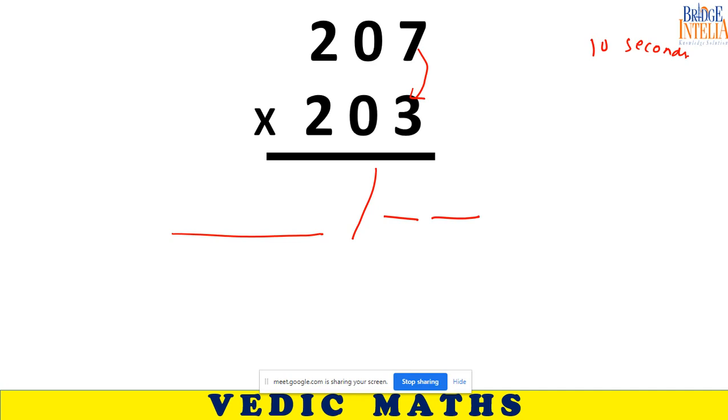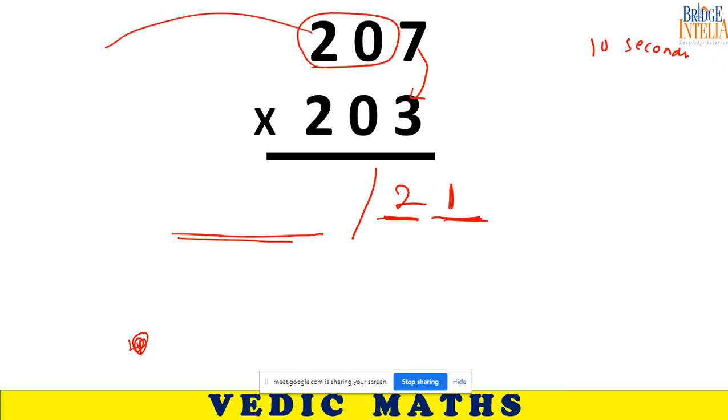60021. How much did you say? 42021. Okay, let's wait for other kids. So the last two digits are confirmed, 21. 7 into 3, 21. What should I be writing here? These are the remaining digits. So take 20 out, multiply it with 21. So 20 into 21, 420. This is the final answer, 42021.